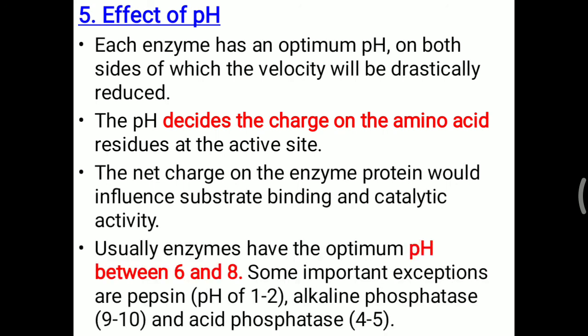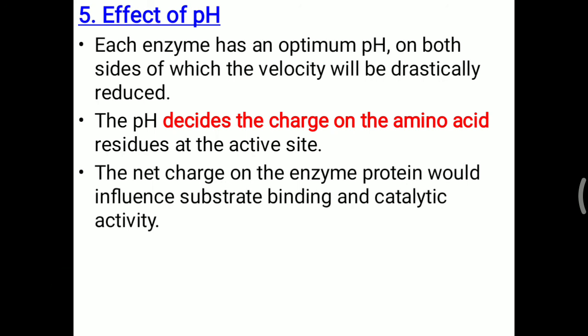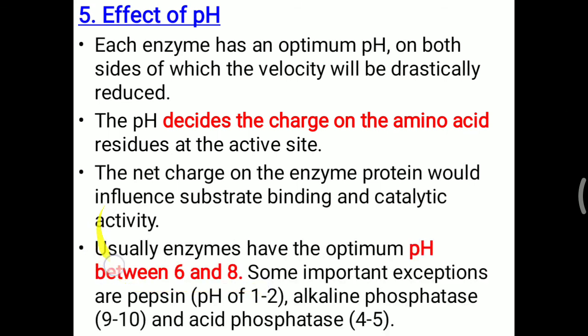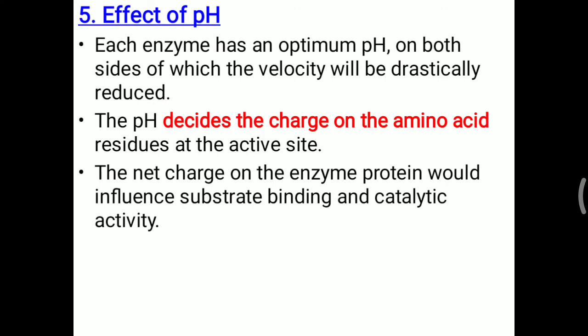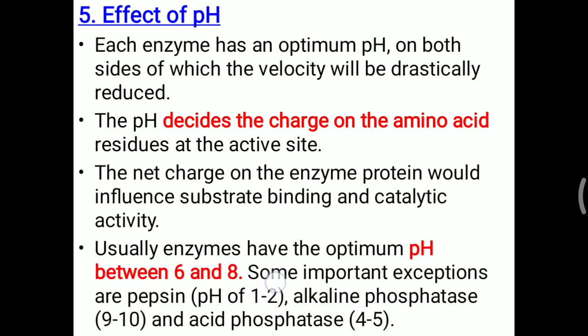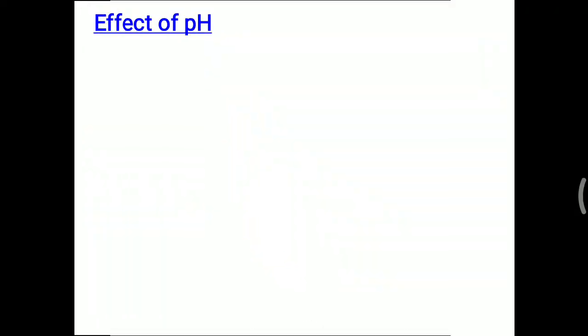Usually enzymes have an optimum pH between 6 and 8. Our normal body pH is around 7.4. Some important exceptions you have to remember: pepsin, which is present in the stomach, has maximum activity around pH 1 to 2. So pepsin works in an acidic medium, while alkaline phosphatase works at a basic pH. The name is also alkaline, so you can remember that alkaline phosphatase works maximally at a pH of around 9 to 10. In the same way, acid phosphatase works mostly in an acidic medium, so the name is acid phosphatase. That is the effect of pH based on the charge on the amino acids, particularly at the active site of the enzyme.